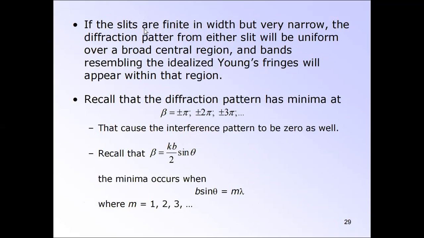If the slits are finite in width but very narrow, the diffraction pattern from either slit will form a broad central region, and bands resembling the idealized Young's fringes will appear within that region. Recall the diffraction pattern has minima at beta equals plus or minus pi, plus or minus 2 pi, plus or minus 3 pi, and so on, which causes the interference pattern to be 0 as well. Recall that beta equals k b sin theta by 2, and minima occur when b sin theta equals m lambda, where m is 1, 2, 3.